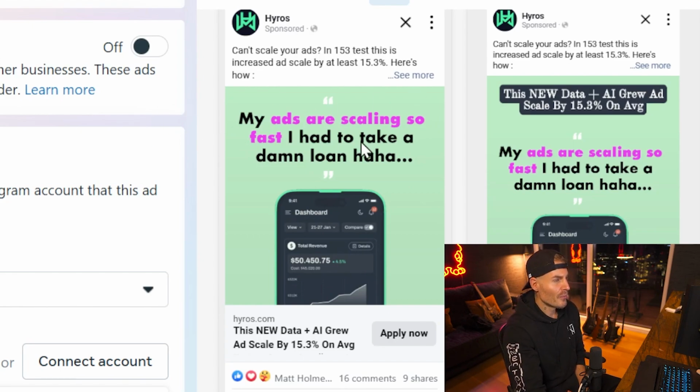Why are they scaling so fast? Why do you have to take a damn loan? What am I missing right here? I wish my ads were scaling. All this works together. So you can see the image drags the person's eye in, okay? The text right here creates curiosity. Then they're gonna go and check these headlines to figure out what the heck is going on.